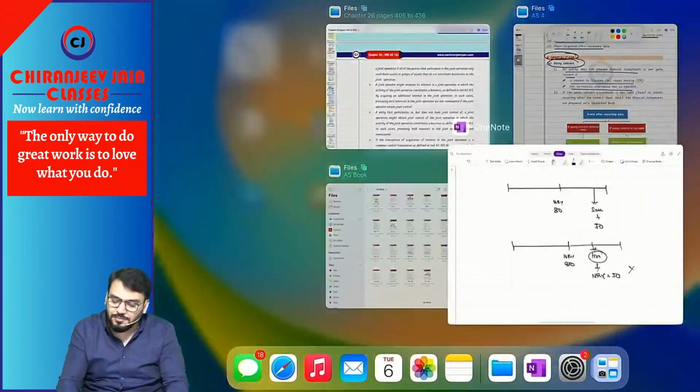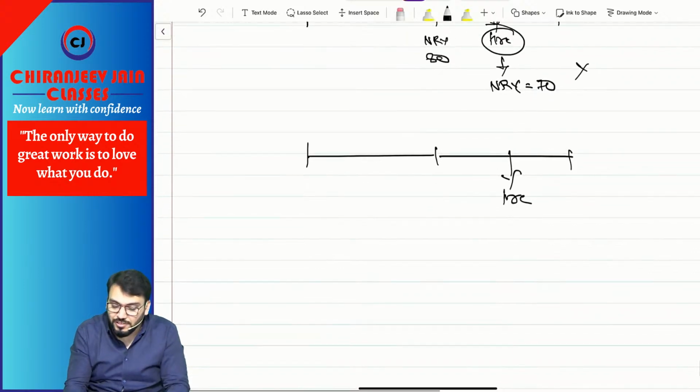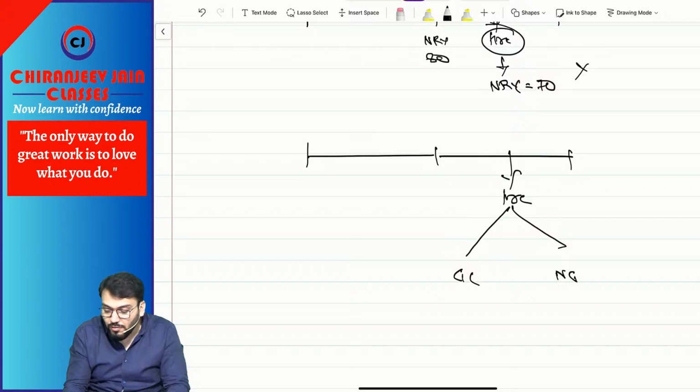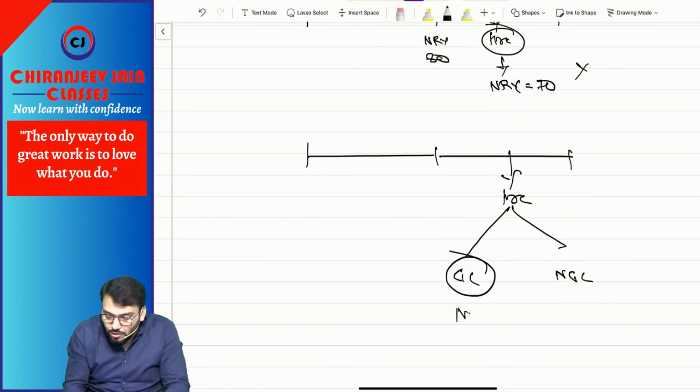Can I say it this way? Suppose a fire occurred. There can be two situations: either the entity is still a going concern, or it becomes a non-going concern. If it is still a going concern, then it is a non-adjusting event.